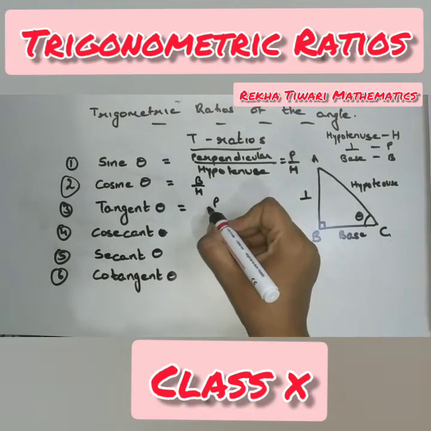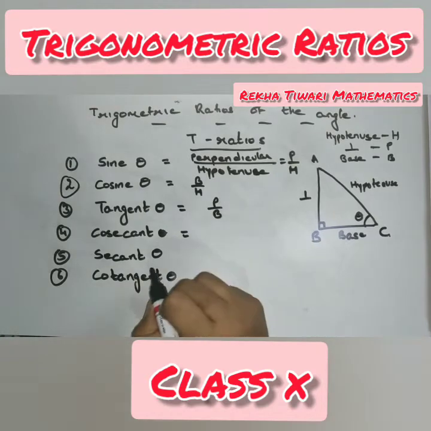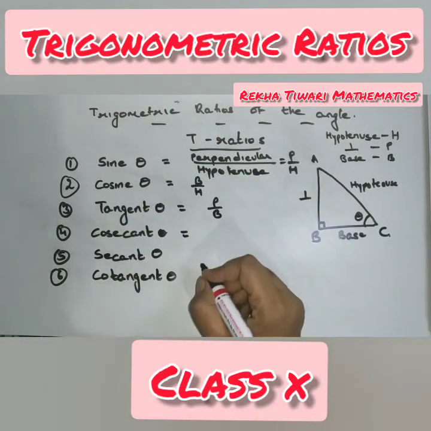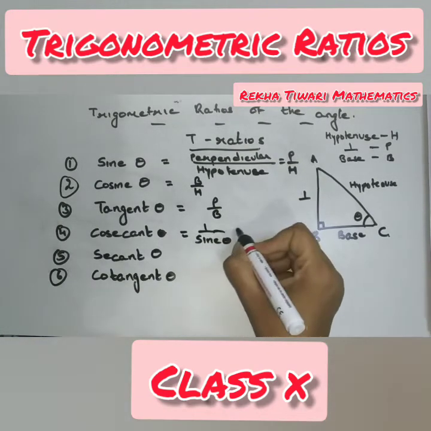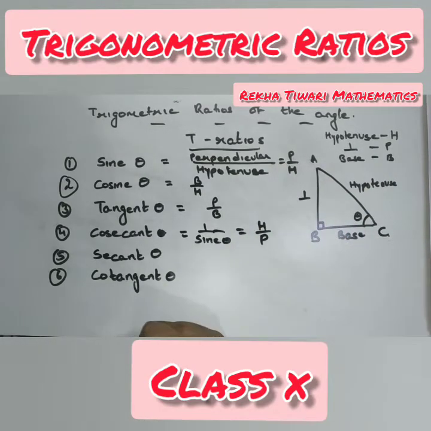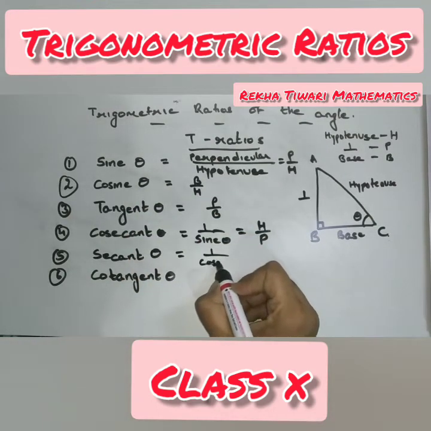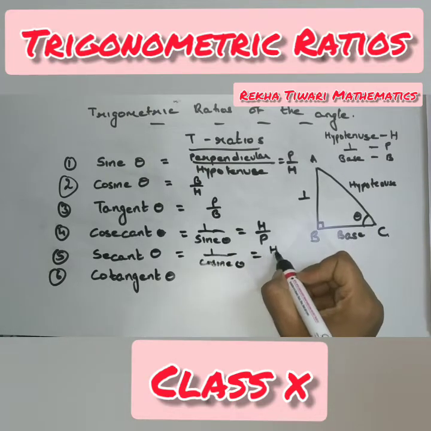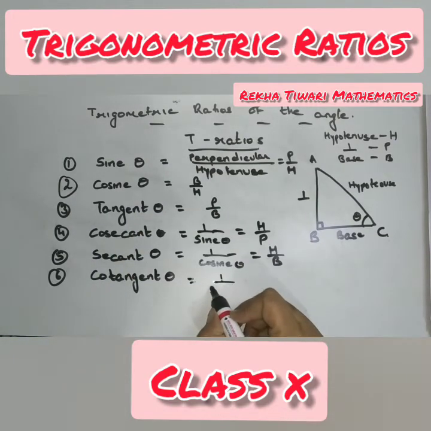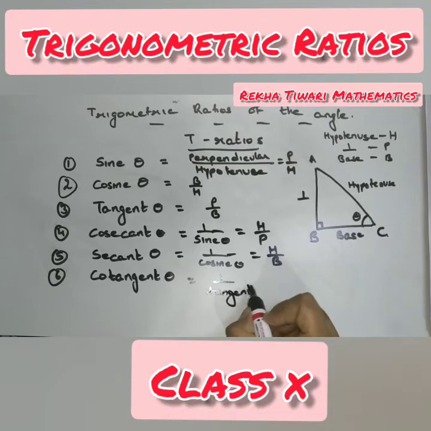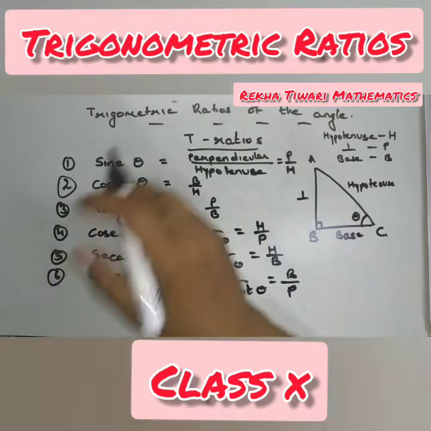Tangent theta is perpendicular by base. Cosecant theta is the opposite of sine, so it becomes H by P. Secant theta is the opposite of cosine, that is H by B. And cotangent is the opposite of tangent, which is B by P. So these are 6 ratios.